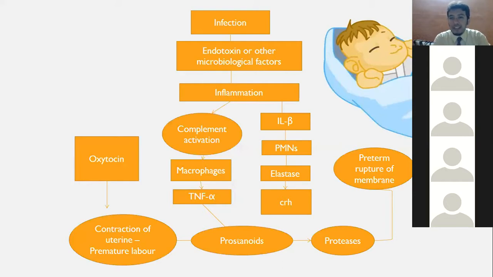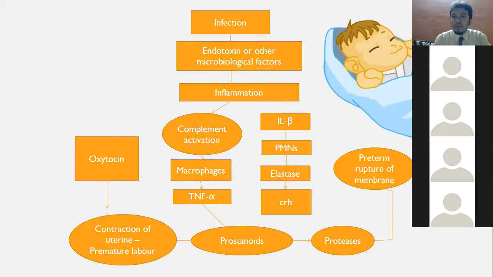Now, when there is an infection, you have endotoxins, and you know the most important endotoxin for periodontal disease is lipopolysaccharide. It releases the endotoxins and the other microbial factors which will lead to inflammation. There is inflammation which leads to complement activation and macrophages and TNF.